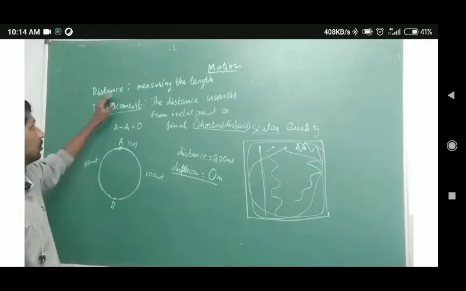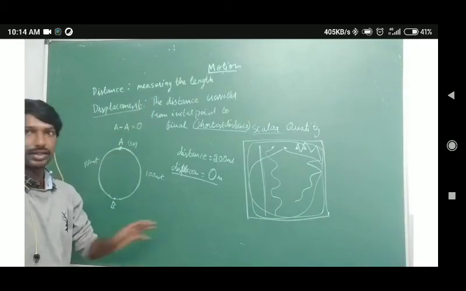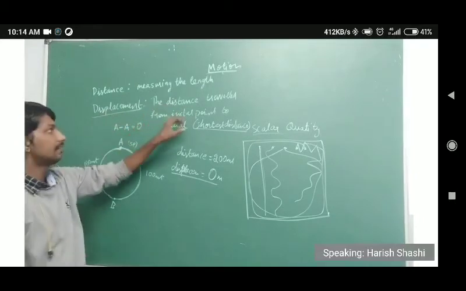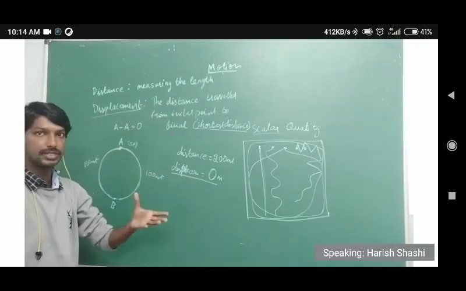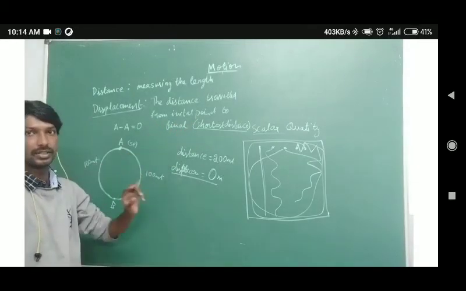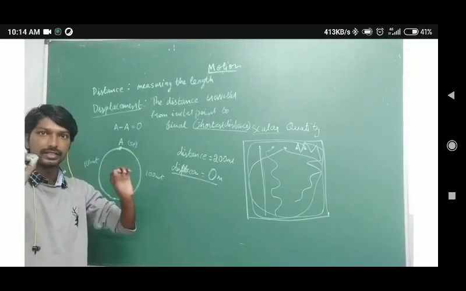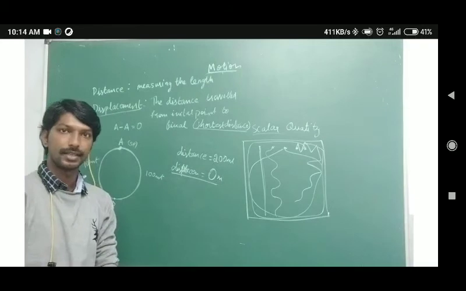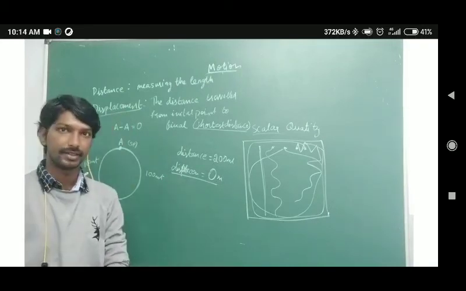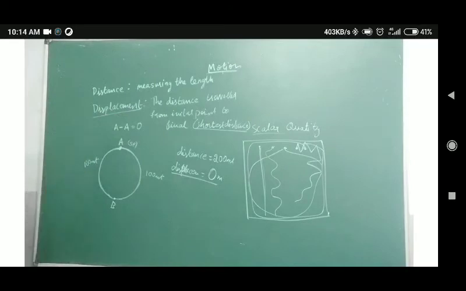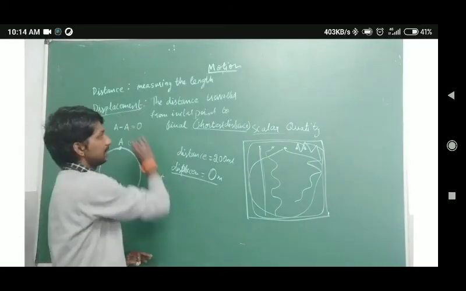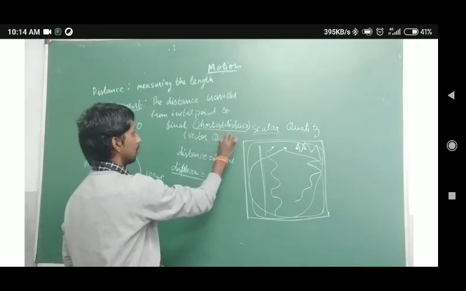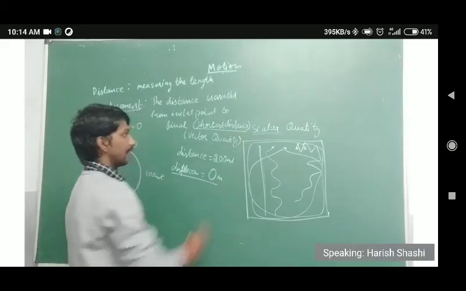So distance is nothing but measuring the actual length. And displacement is nothing but the distance covered by the object from the initial point to the final point, the starting and ending point. What is the shortest distance from point A to point B, or two different points? That is displacement. So there is a small difference between distance and displacement. And one more thing is that displacement is a vector quantity.